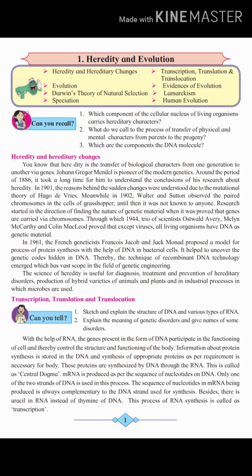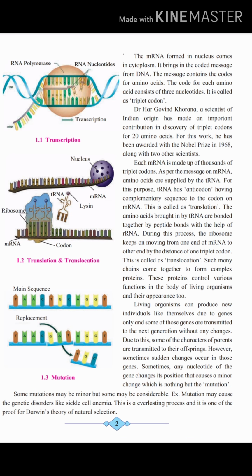Now the next scientists were Walter Sutton and Boveri. There were two scientists who first found that chromosomes are found in pairs. They first did this experiment in grasshopper and found that one chromosome comes from the male and another from the female for a specific character. Now in all living beings except viruses, DNA is the main genetic or hereditary material, which was found by the trio of scientists Oswald Avery, Maclyn McCarty and Colin MacLeod.